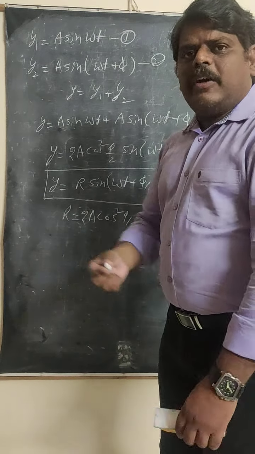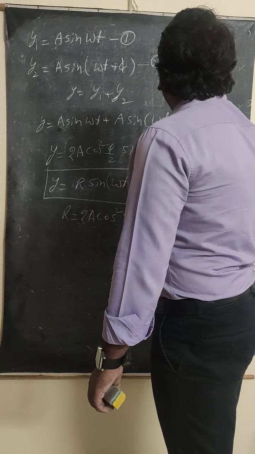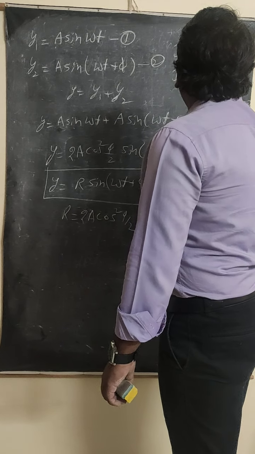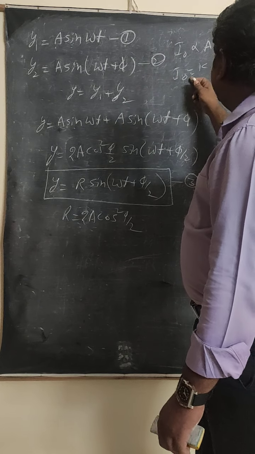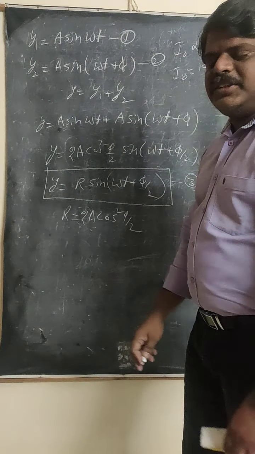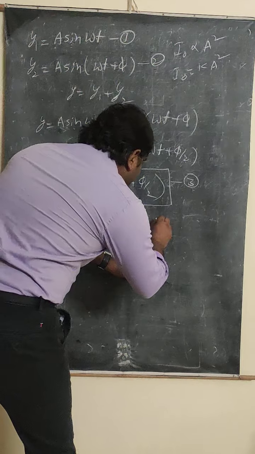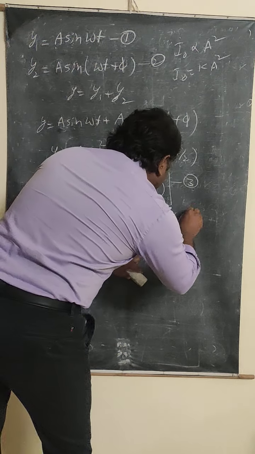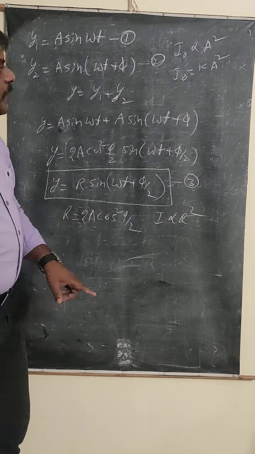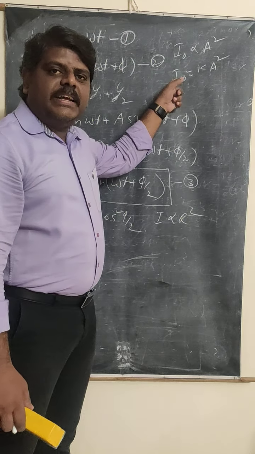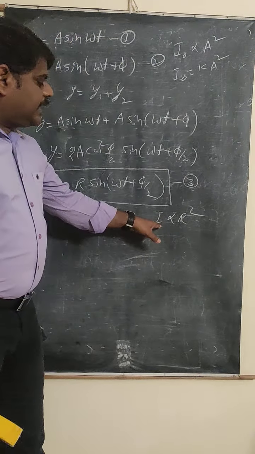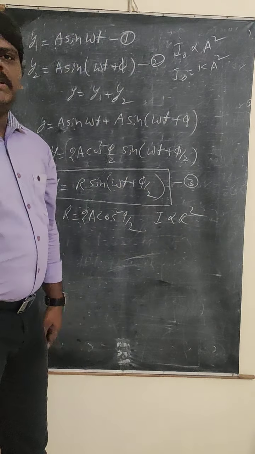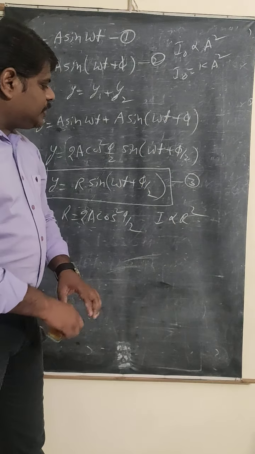Whenever the proportionality is removed, we get a constant, that is I naught is equal to K a square. The initial intensity I naught is equal to K a square. And I is proportional to R square. Don't be confused here. I naught is the initial intensity of the light before they are superimposed on each other. I is the resultant intensity after superimposing on each other. So I is proportional to R square.